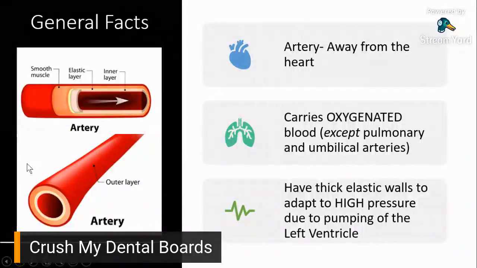See here on your left side with an artery, you have an outer layer, that's this red one, and then the smooth muscle layer and the elastic layer, which for arteries are kind of thick. The reason why it's thick, as I said earlier, is that it has to be elastic and withstand high pressure coming from your left ventricle. Okay, so these are just general facts regarding your arteries.